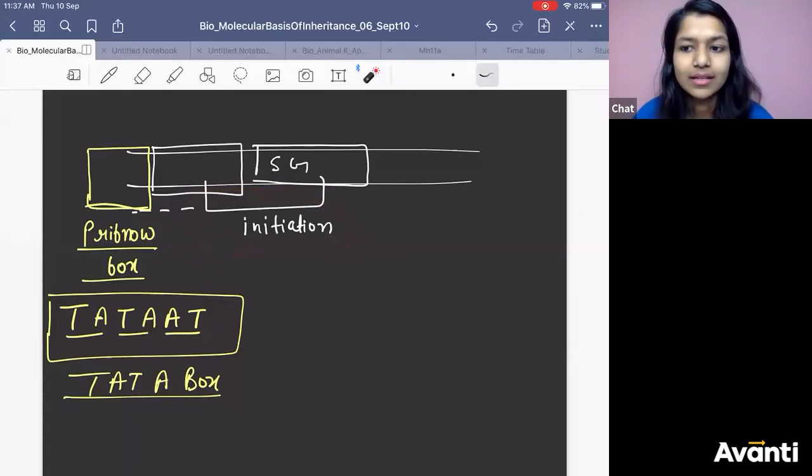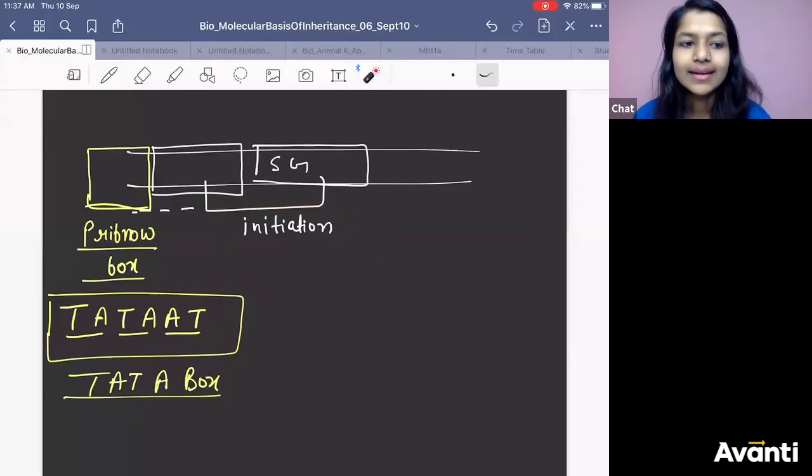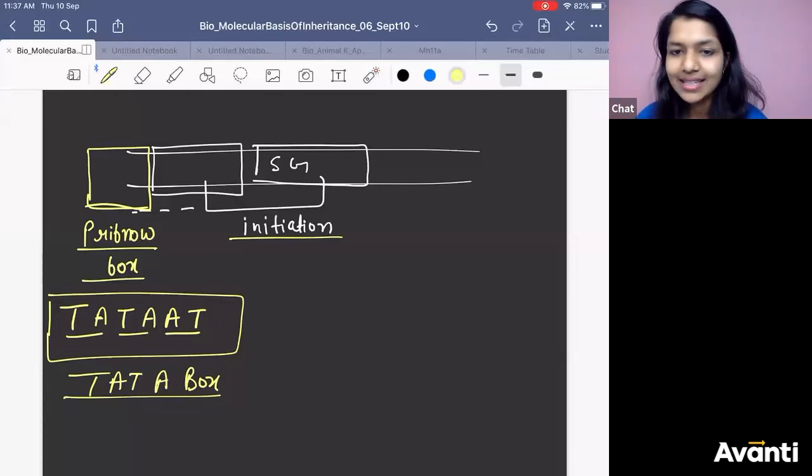Initiation will start. They will become activated, that now we have to start the process of transcription. So once the RNA polymerase binds here, initiation will start. Yes, Prithvi, it is for prokaryote. We are learning about prokaryote. Got it? So that is initiation.